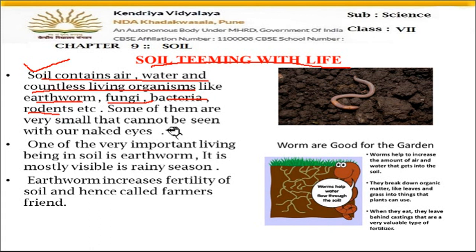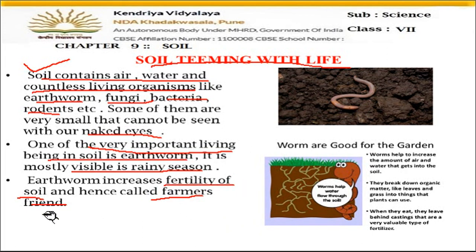Some animals are very, very small, which cannot be seen with our open eyes. We cannot see some of the microorganisms, so we have to use a microscope to see them. So such small animals also live in the soil. One of the very important living beings in soil is the earthworm. It is mostly visible in the rainy season, and as I have told you, the earthworm is called the farmer's friend, because the earthworm makes the soil loose. So proper air can go inside, and in this way earthworms increase the fertility of the soil.